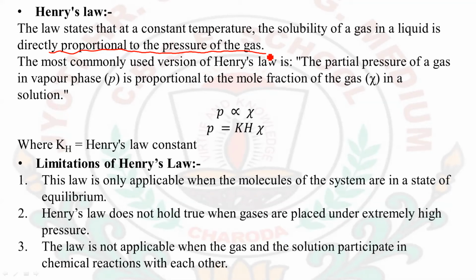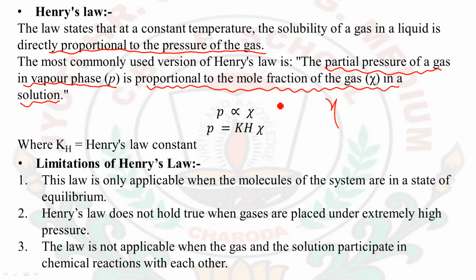The commonly used version of Henry's law is that the partial pressure of a gas in the vapor phase is proportional to the mole fraction of the gas in the solution. You know about mole fraction, which is denoted by chi.